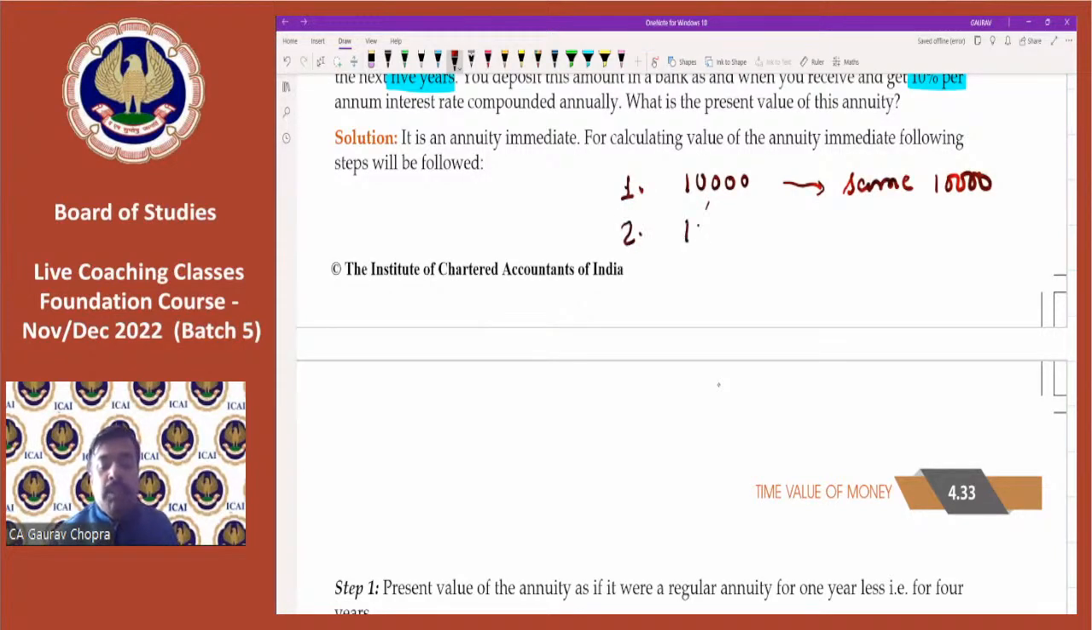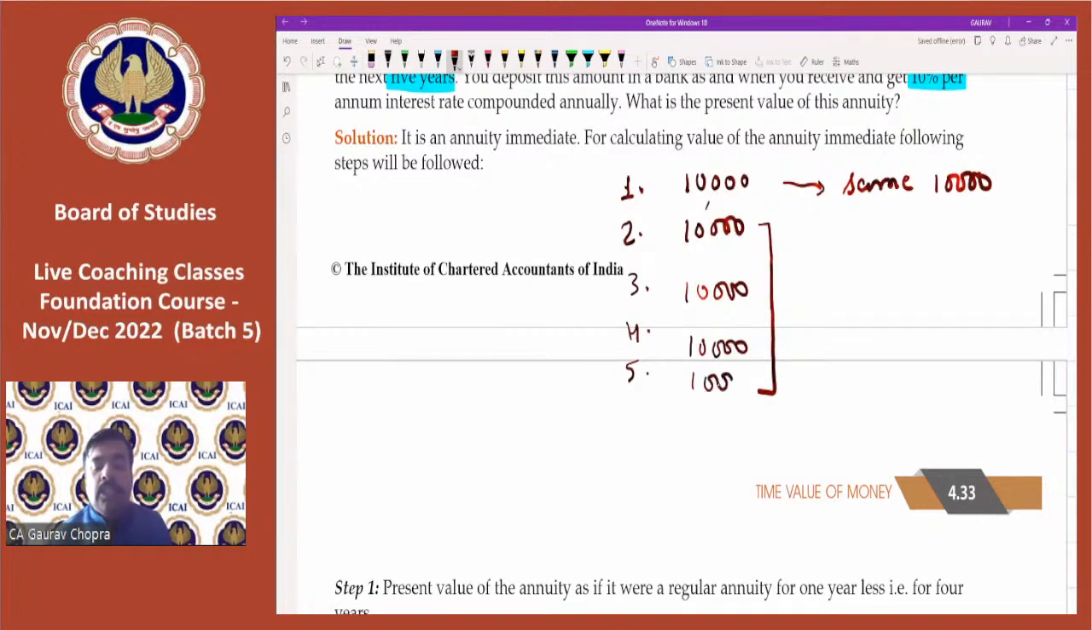The second time we will be receiving in the next year, that is after 1 year, so this present value we have to calculate. For the third also we have to compute, fourth we have to compute, and for the fifth also we have to calculate. That means we have to calculate present value for these 4 figures and not the first figure, because the first one is already the same.